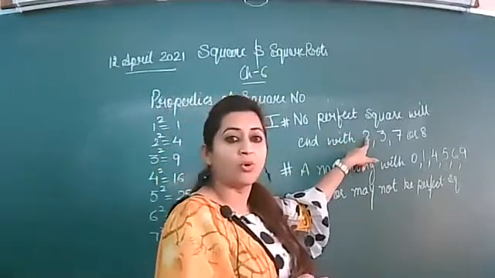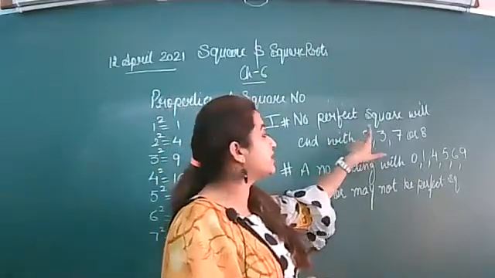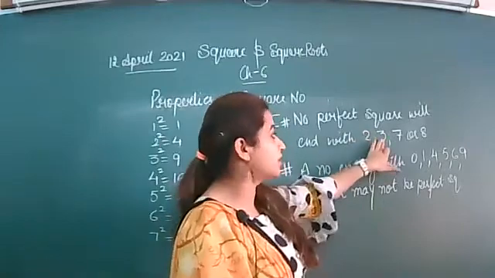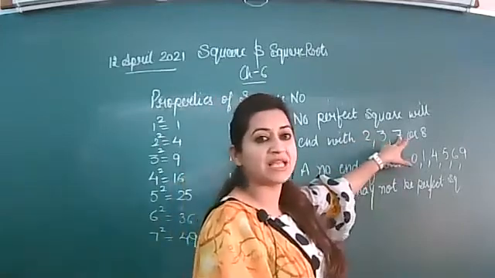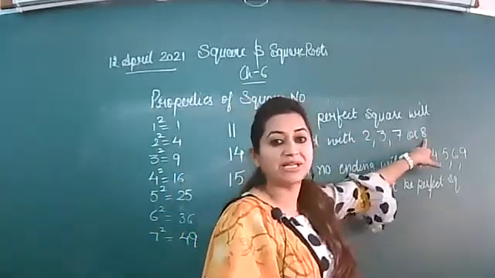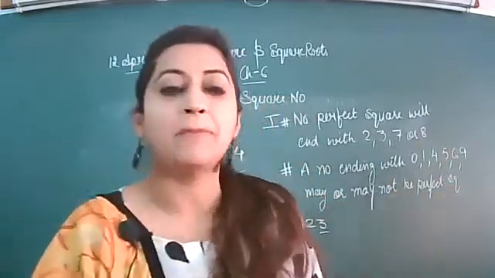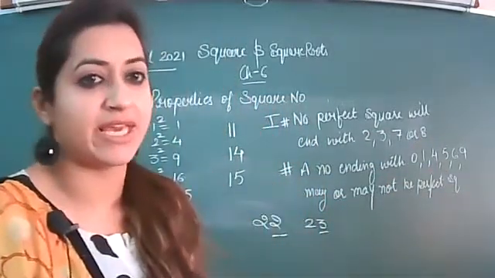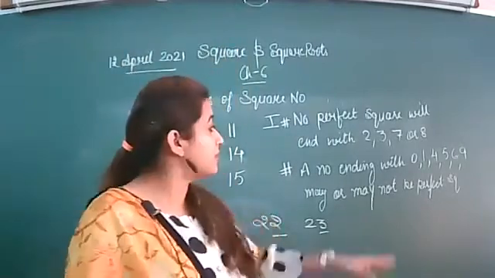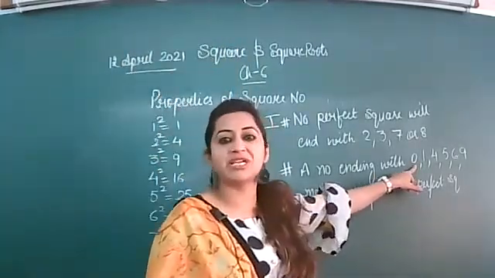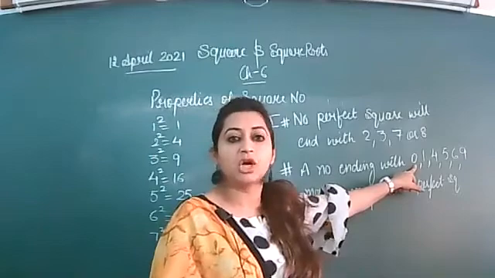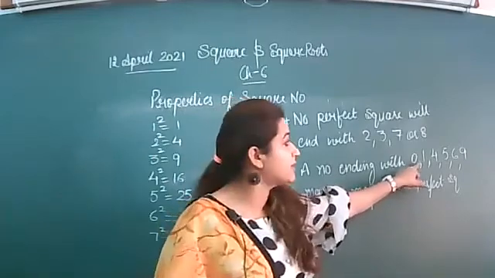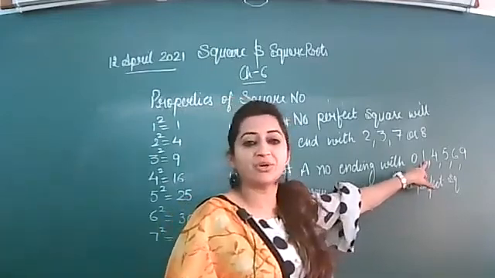Like I spoke, 20, 22, 23, 13, 17, 27, 18, 28, 38, they will never be a perfect square number in any case. If the number is ending with 0, like 20, 20 is not a perfect square number. 200 is not a perfect square number. 11 is not a perfect square number.